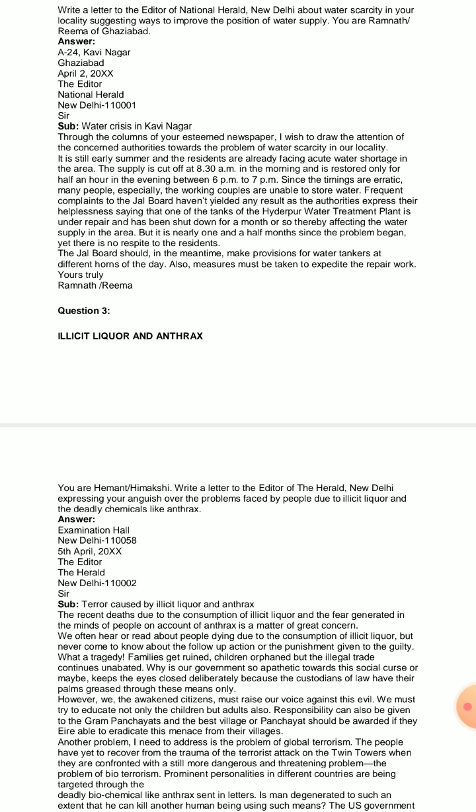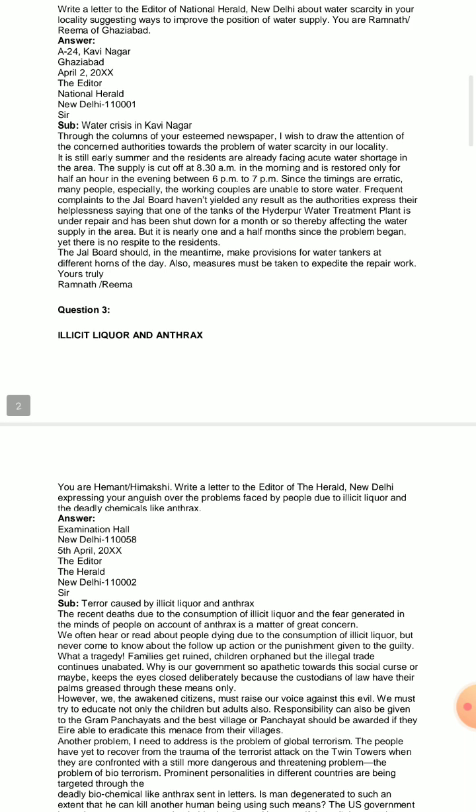So, this is the intro part. Now, in the next paragraph, you will elucidate elaborately the main factors. What are the reasons behind this water scarcity?